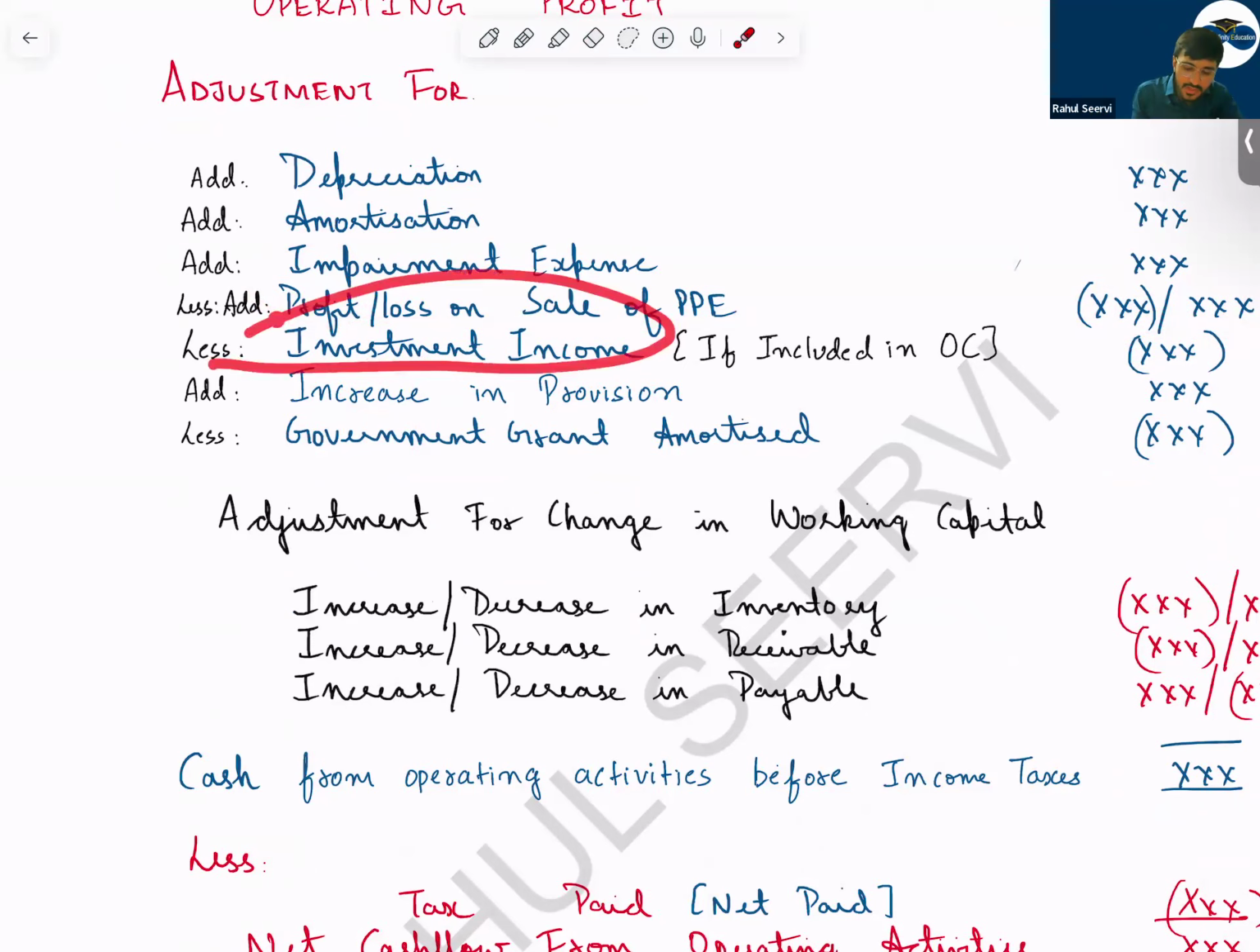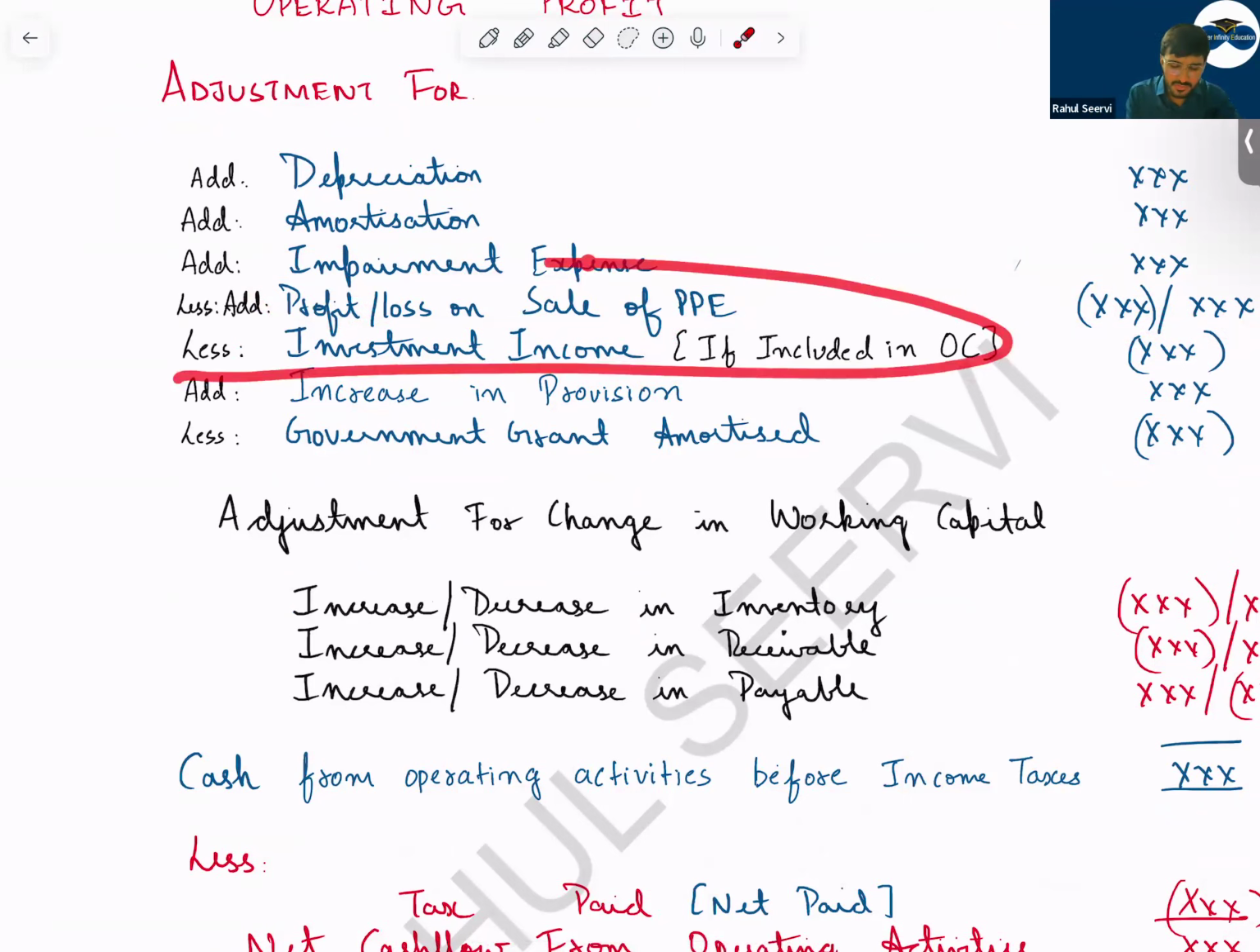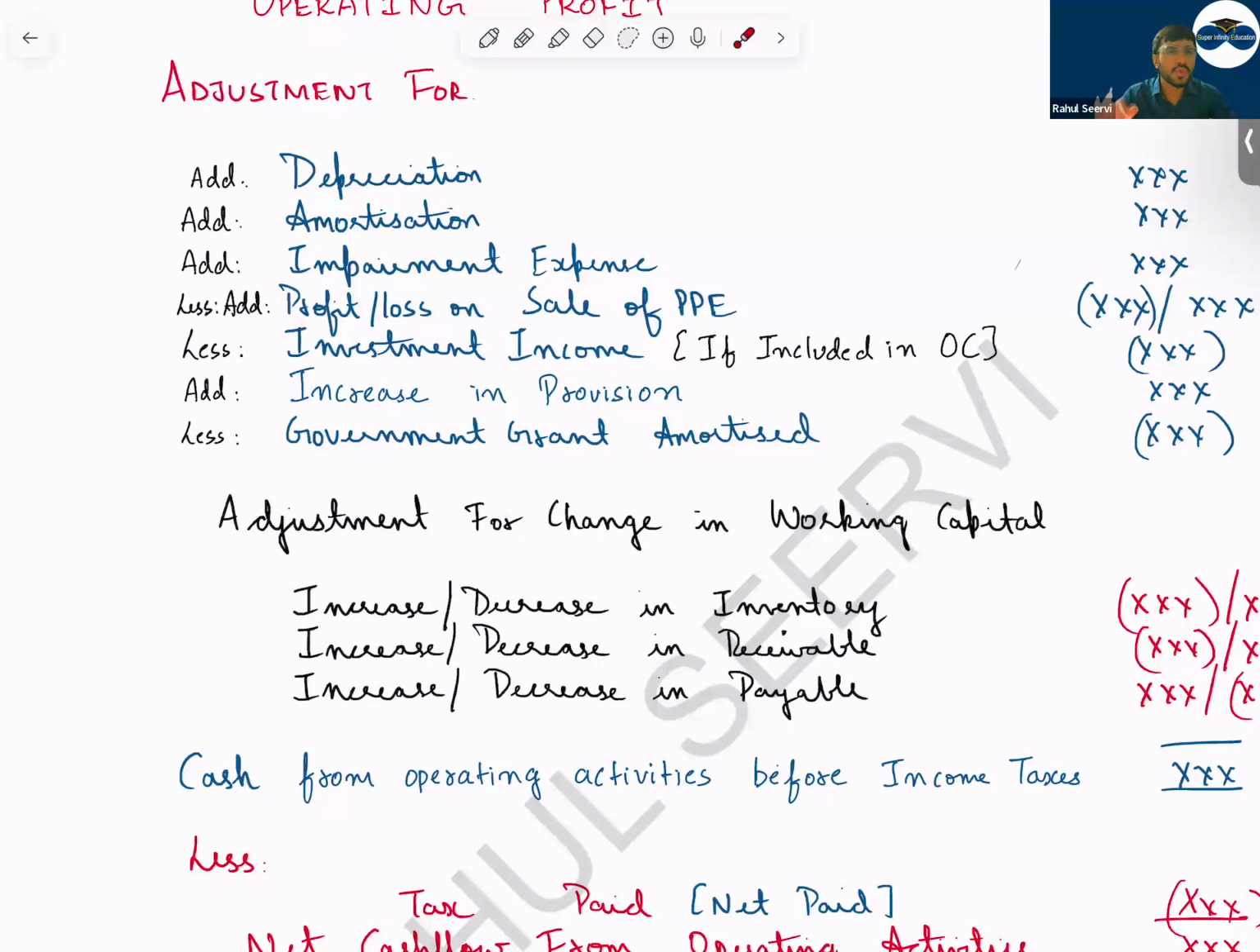So less investment income. Sir, why do we less your investment income? If by chance in the question they have mentioned that they have included it in the operating category, you have to reduce it. But I have not seen such a question coming. If it comes by chance, if they say some item has been included in operating which had to be included in investing, so remove it.